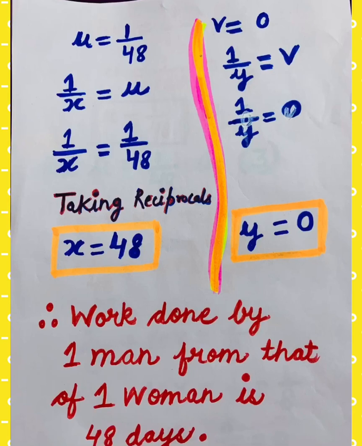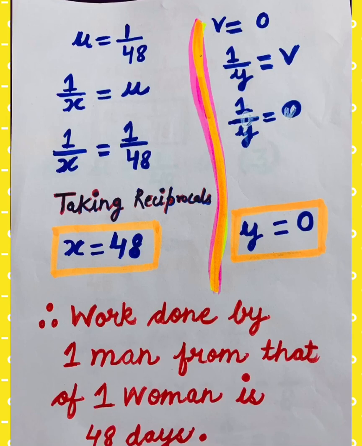Now we shall find the value of y. v is equal to 0. So we assumed v is equal to 1 by y. 1 by y as it is, and value of v is 0. So what will the value of y come to be? 0.